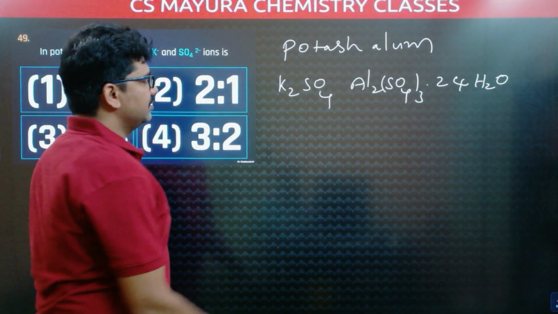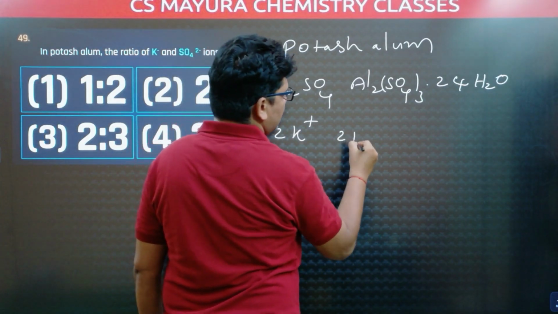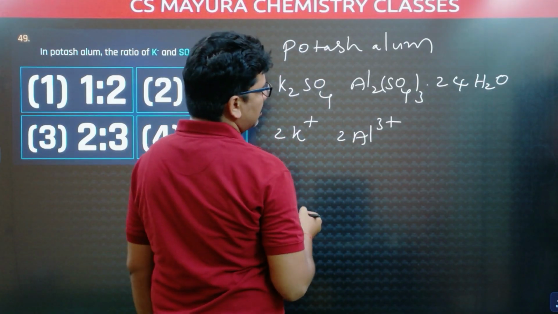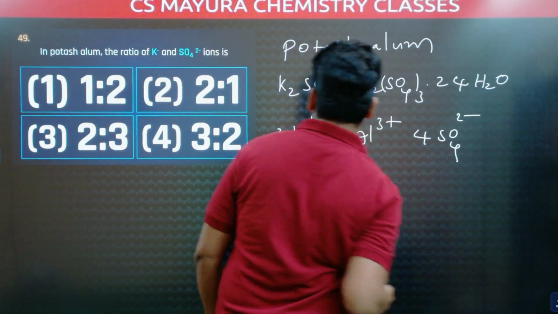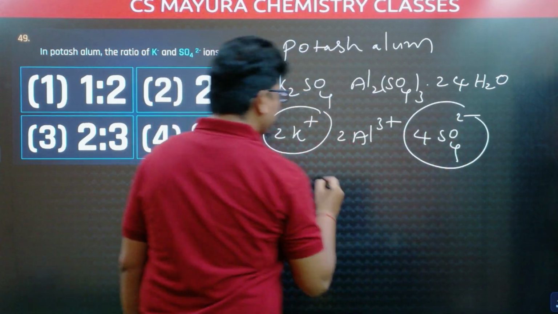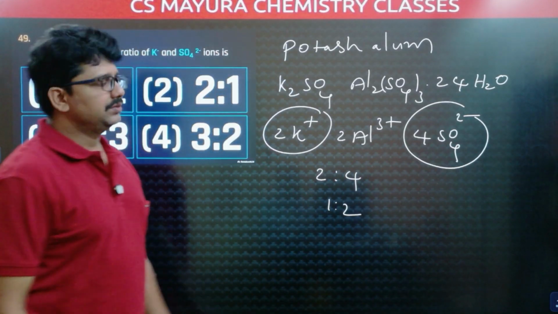In the formula we have 2 K plus ions and 2 aluminum ions, and total how many sulfate ions are there? 4 sulfate ions are there. So 2 K plus ions, 4 sulfate ions. The ratio is 2:4, which means 1:2. The answer is 1:2.